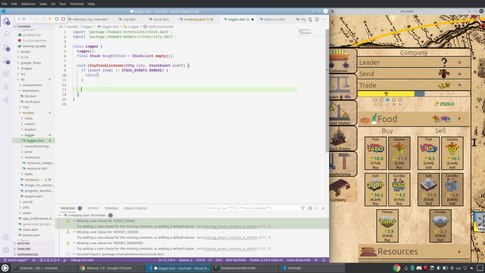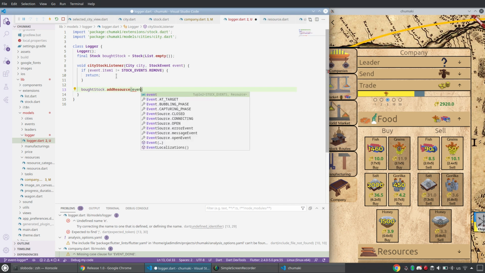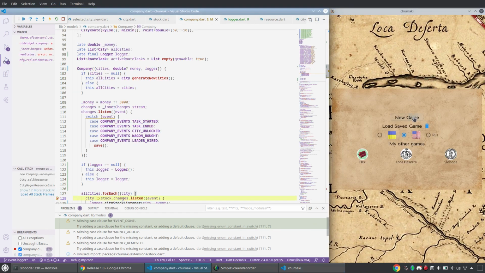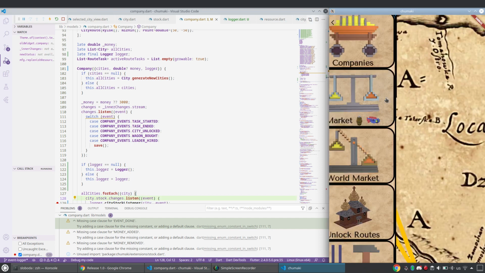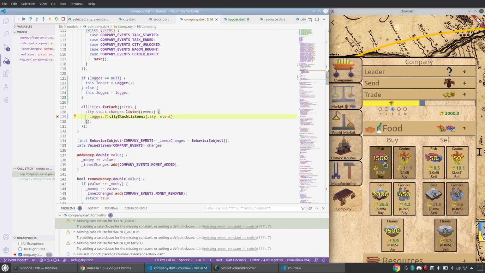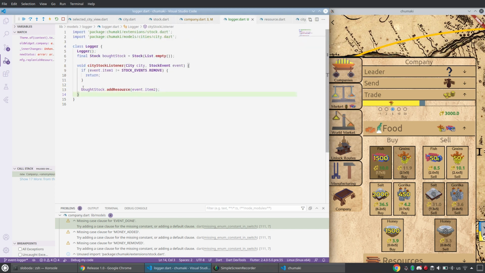Okay, what should we do? If it's removed, then bot stock dot add resource event dot item 1. Let's check. Let me reinitialize the game. All cities. Where is this? Siege. Nice. Company. Trade. Food. Come on, let's go inside it. City stock listener does not want to go there. City stock listener is this one.